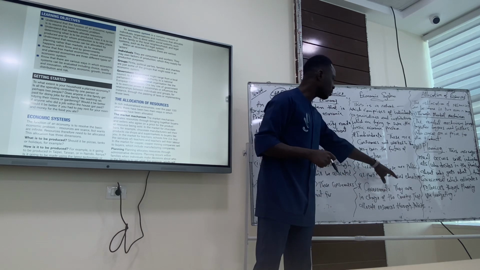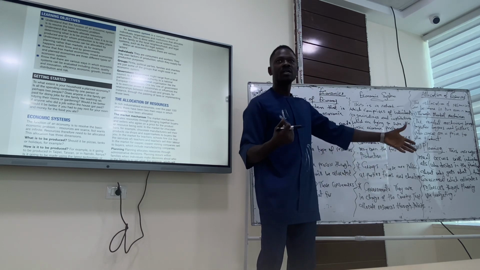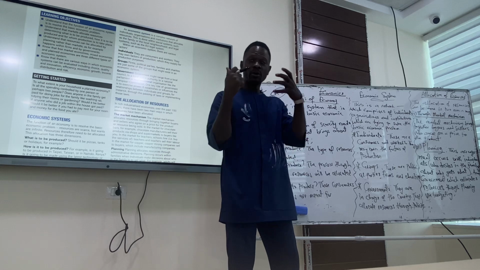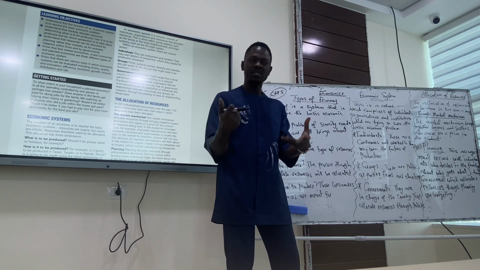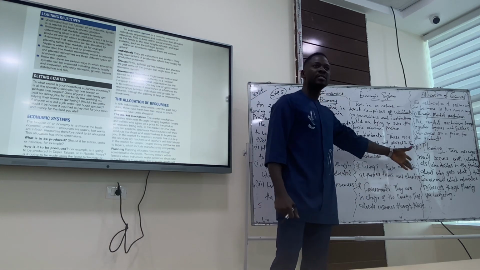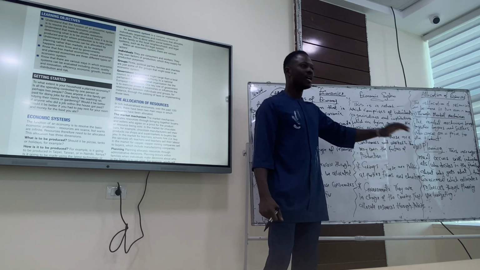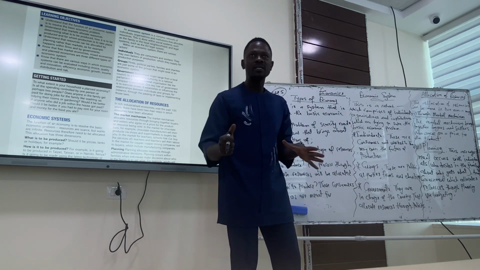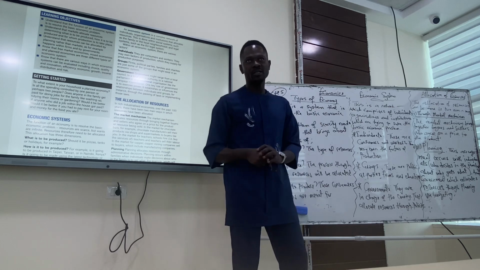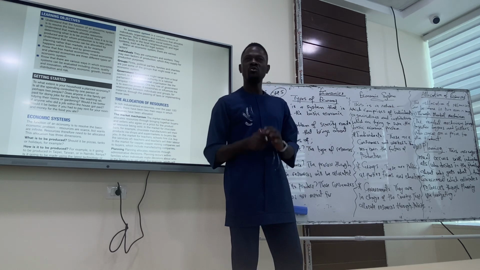Now we talk about firms. They are still part of institutions. They produce goods and services. They also need to allocate resources. Then we have the charities, the non-trading organizations. Their own aim is to make society a better place. So they are still part of allocation of resources because they have to make choices too. Do we get it, please?